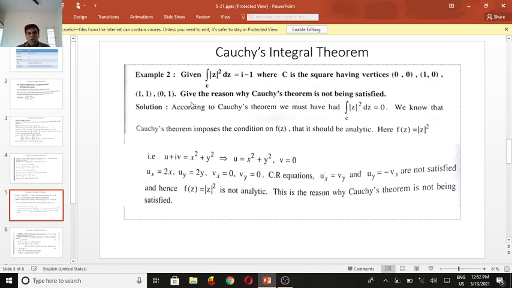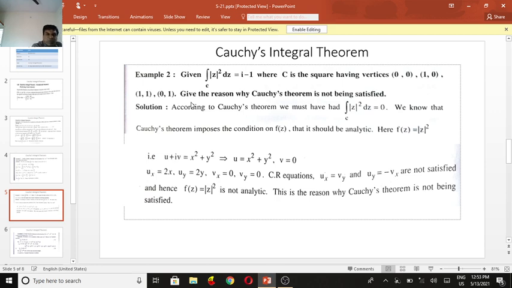Give the reason why Cauchy's theorem is not satisfied. See, this is a square, the vertices are given. According to Cauchy's theorem, the integral over C of mod z squared dz should equal 0. This is what Cauchy's theorem says.